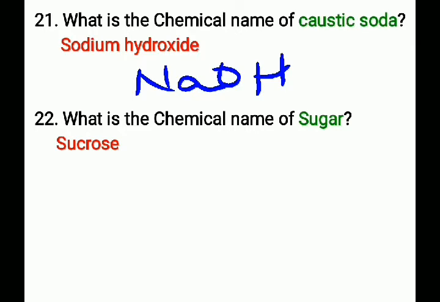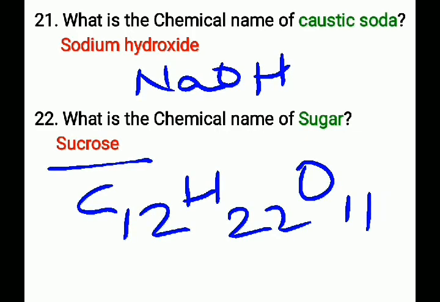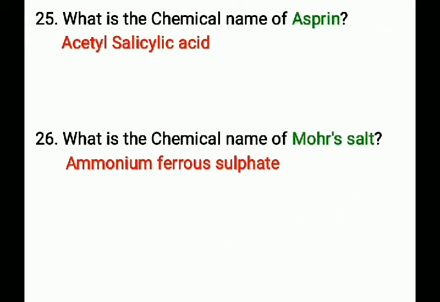What is the chemical name of sugar? That is sucrose. The chemical formula of sucrose is C12H22O11. The chemical name of sugar is sucrose and its chemical formula is C12H22O11.